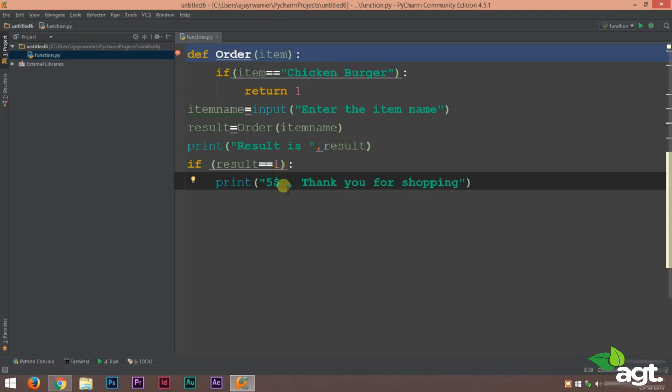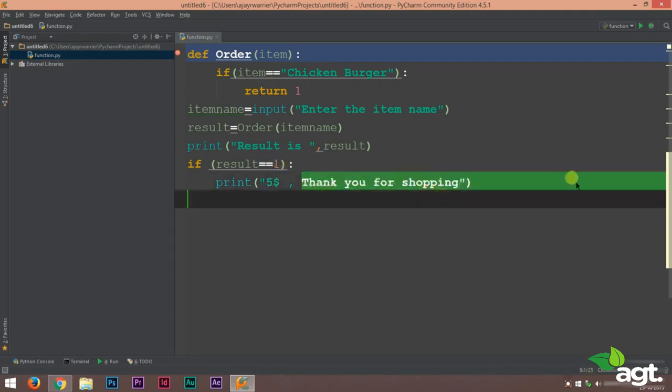Alright, so if the result value is equal to 1, we'll print the price and also print out thank you for shopping. Alright, so our program is complete. Now let's try running this.